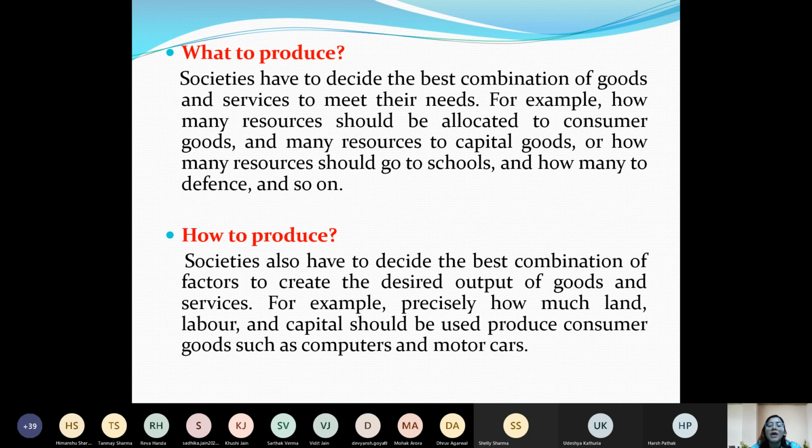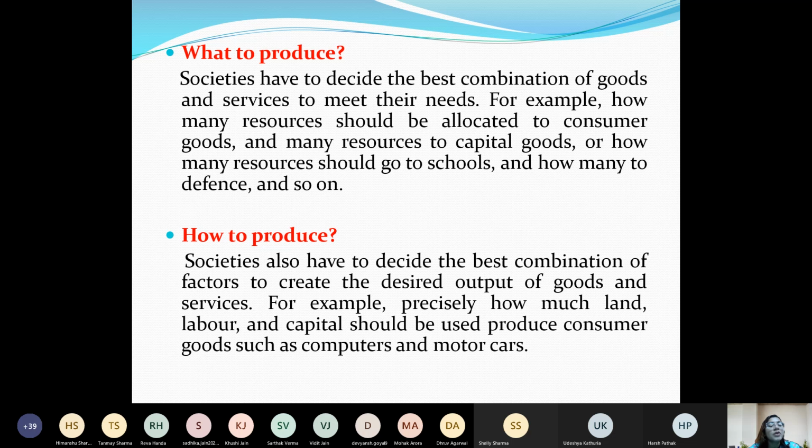We discussed how much to utilize different factors of production, that is, how much to utilize land. Land is also scarce here. Even big companies like Tata and POSCO are fighting for getting land for their production.